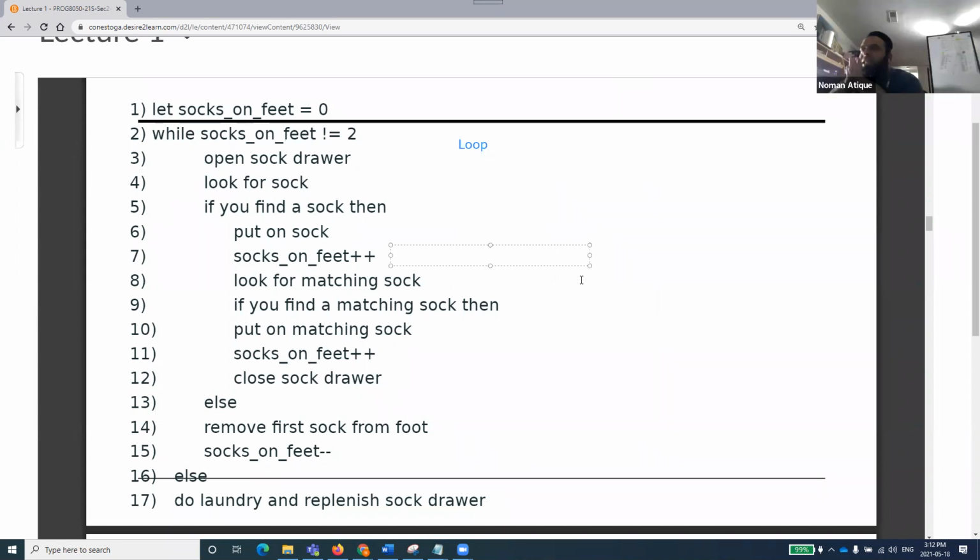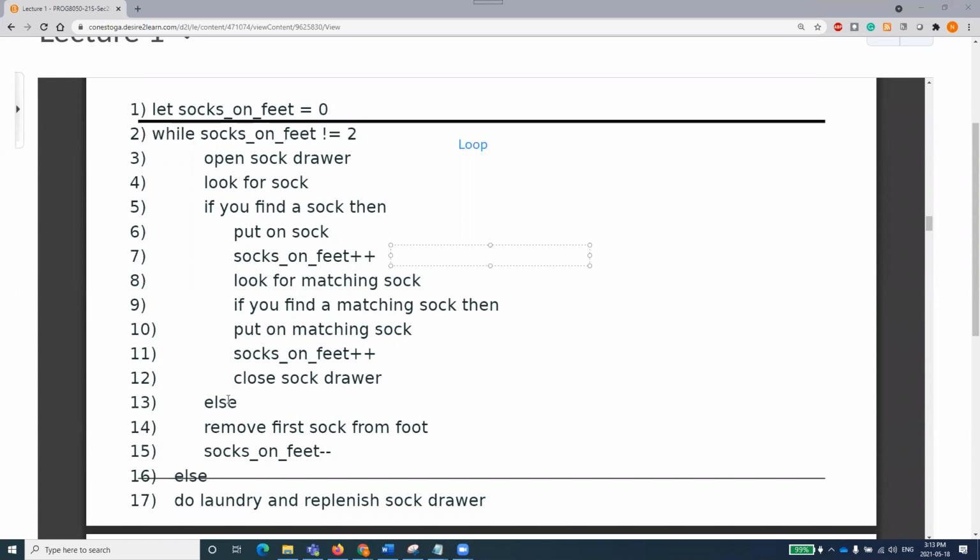Oh, okay. So you say that if you don't find a sock, then you have to... Is it, sir, the second else, is it if else or if, because there are 2 else there. Oh, okay. Looks like I've missed something, maybe. So if we consider this 2 as if, then yes. If we find a sock, then put on a sock.